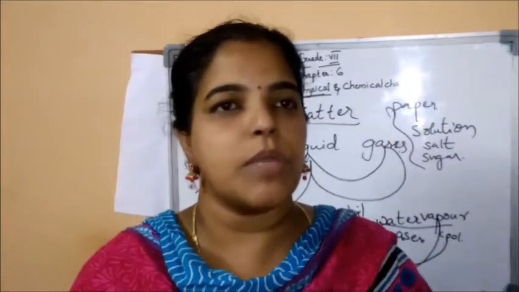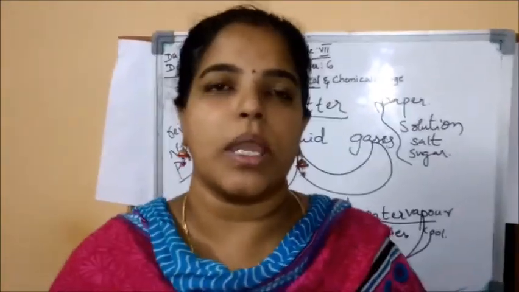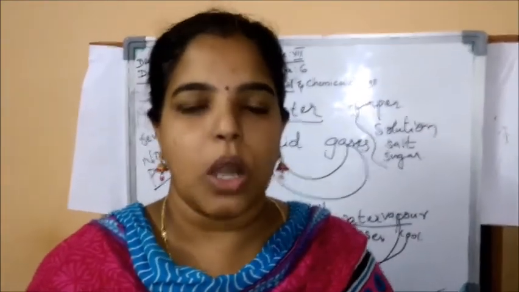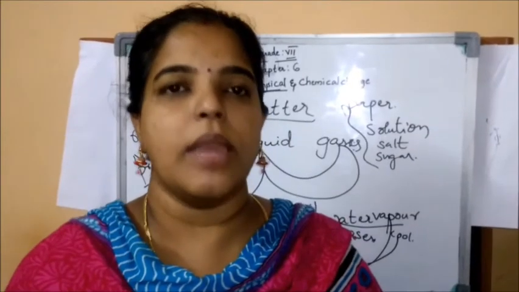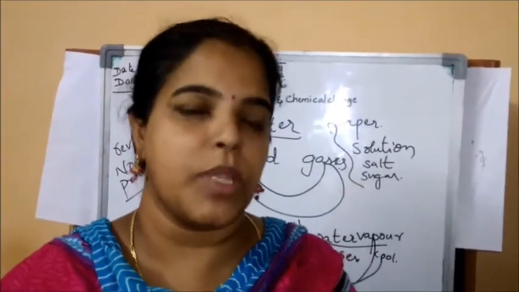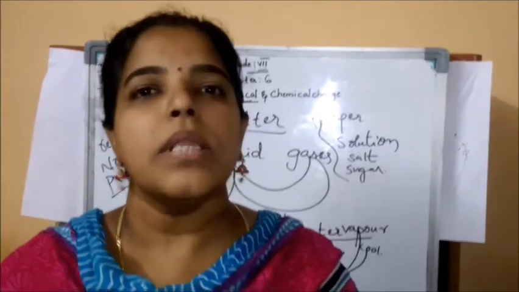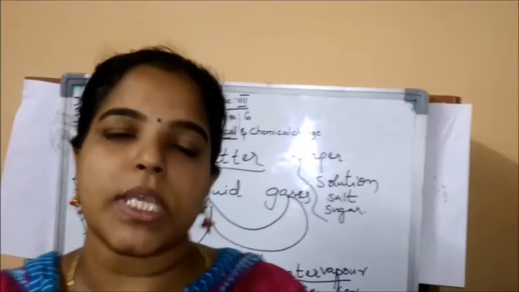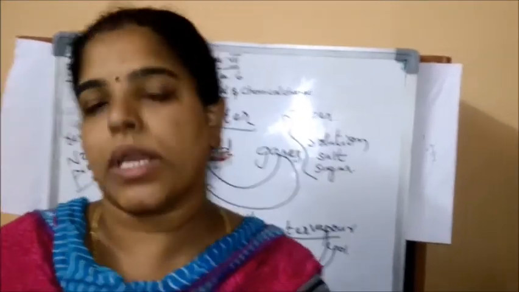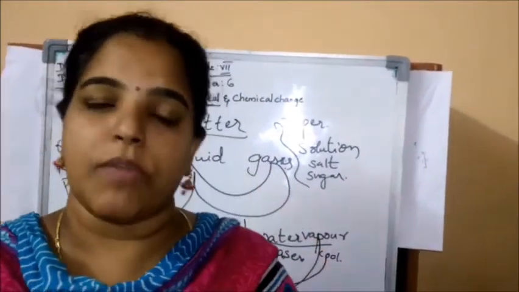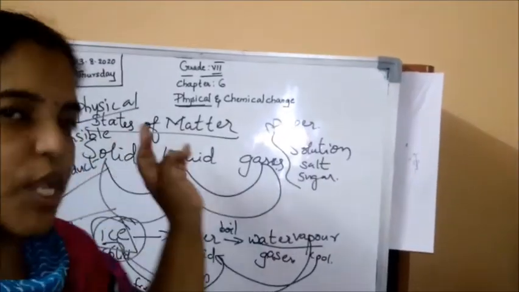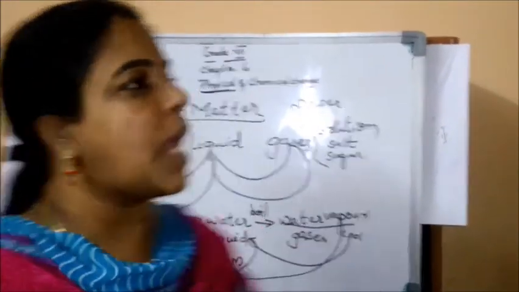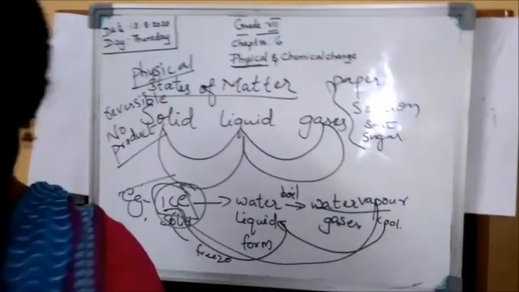So physical change means changes are occurring in the physical properties, for example size, shape, taste. Whenever some change occurs in the physical properties, we call it a physical change. In a physical change we do not get any new product, and it is a reversible process, meaning we can return to the original state. Next, coming to the chemical change. What is the chemical change?